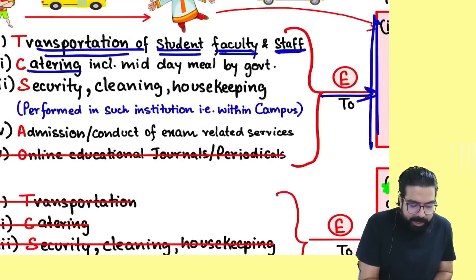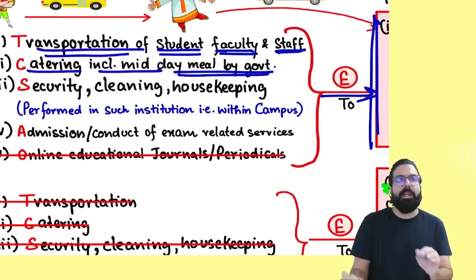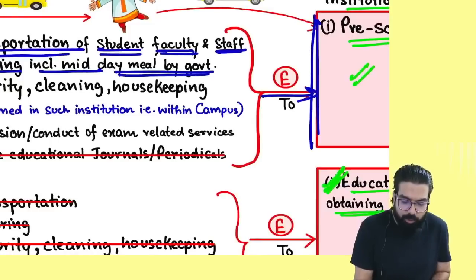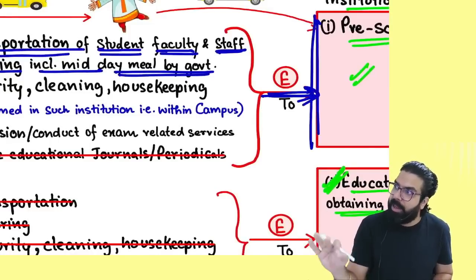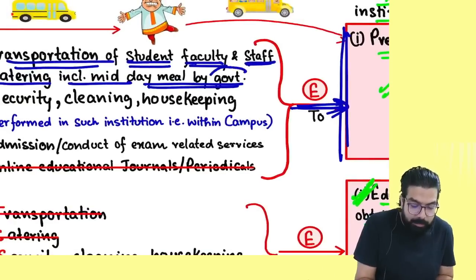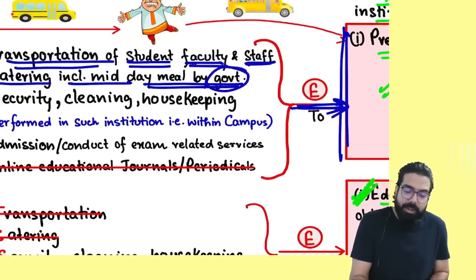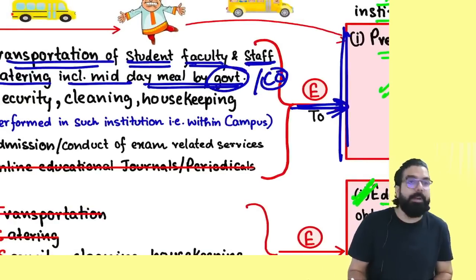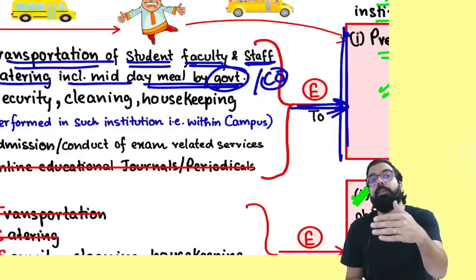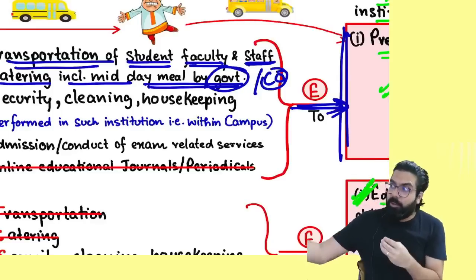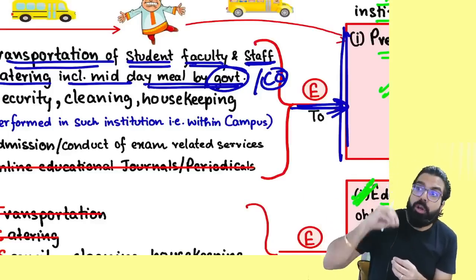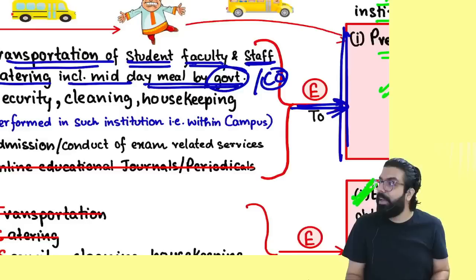Then catering including midday meal. Remember one thing, if anyone is providing catering services to an educational institution up to 12th, that shall also be exempted. Now that catering can be sponsored by the government, or by any other company as a part of their CSR activity. Always remember, catering services given to an educational institution which is up to 12th shall always be exempted.